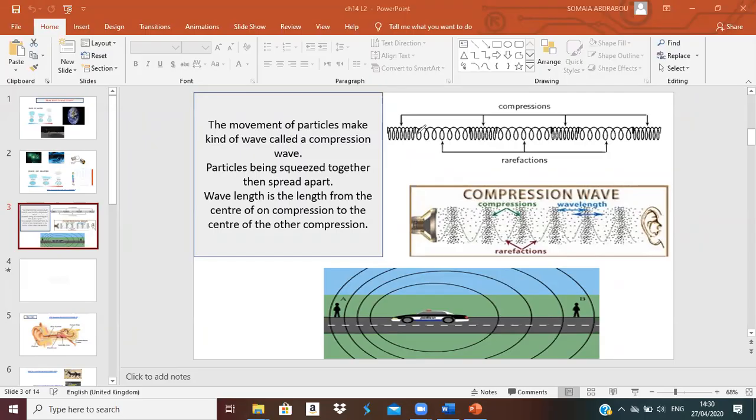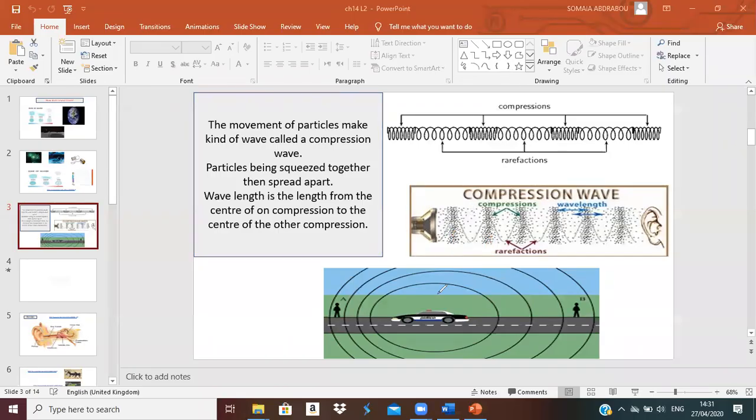How can I measure the wavelength of the compression wave? I should take the center of one compression to the center of the next compression. That gives me the distance between the waves. It's called the wavelength. It measures how long it is from one wave to the next.